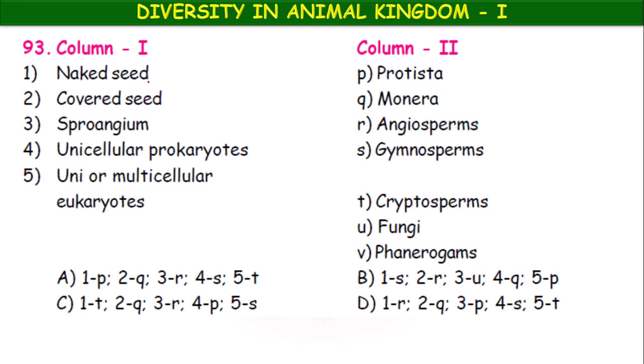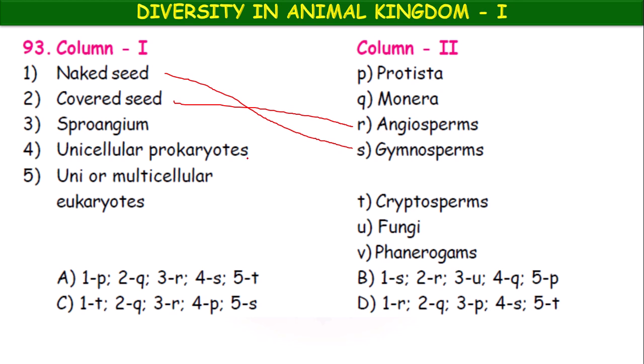Naked seed, covered seed, sporangium. Actually, this belongs to the plant kingdom. So, anyhow, the question is there in this worksheet. So, let us match first and then select the right code. Naked seeds are present in gymnosperms. Covered seeds are present in the angiosperms.